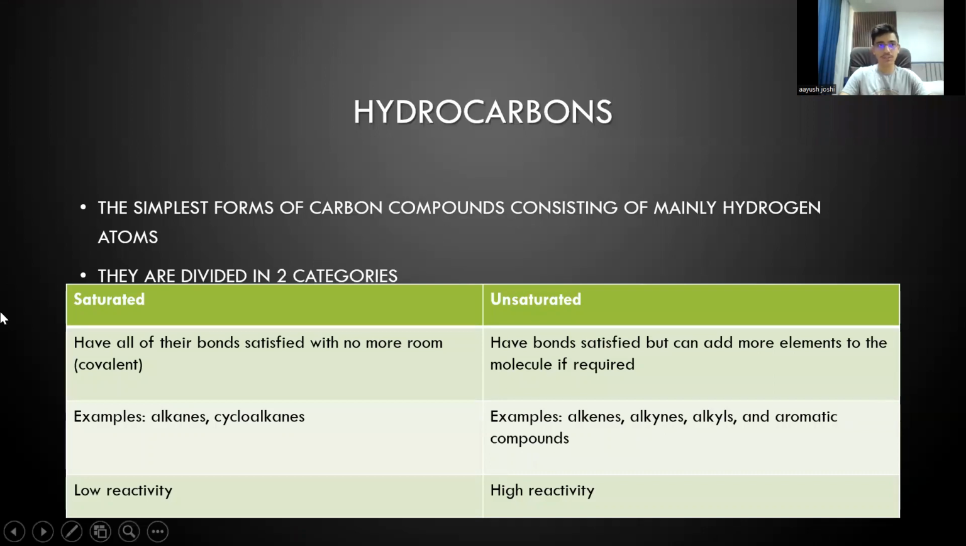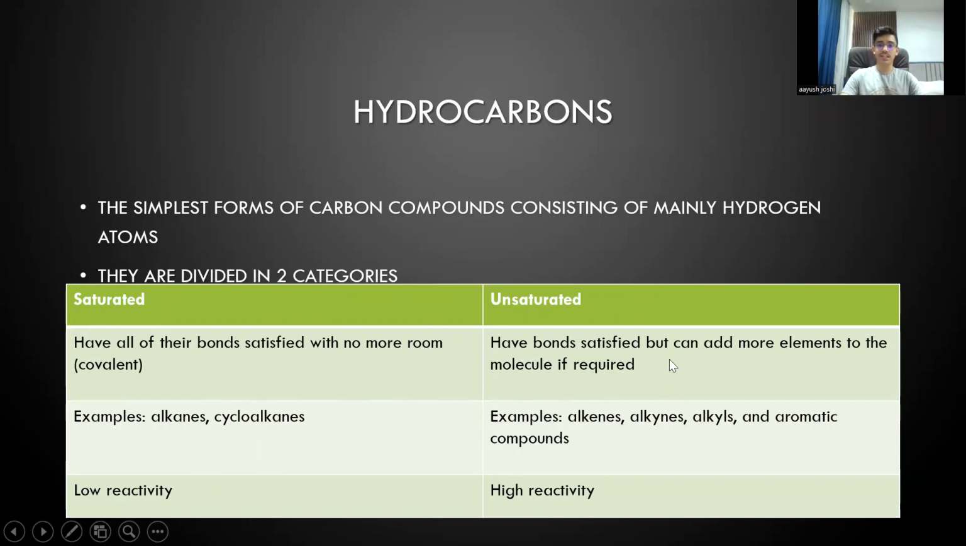So hydrocarbons, the simplest form of carbon compounds, consist of mainly hydrogen atoms. These are called hydrocarbons. These compounds are only made of hydrogen and carbon atoms. They are divided in two categories: saturated and unsaturated hydrocarbons. Saturated hydrocarbons have all of their covalent bonds satisfied with no more room for adding another atom or another element, and the examples include alkanes or cycloalkanes, and they have low reactivity, while unsaturated